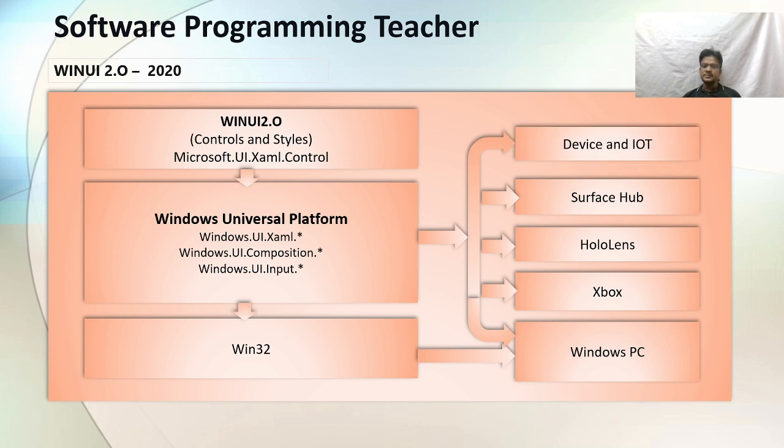Surface Hub device and IoT. Nowadays we can see IoT is a major area. Now this new technology we can use in IoT also. Yeah, actually there is no big change in WinUI 3.0, but some changes are there. I'm showing those changes. What are the changes?